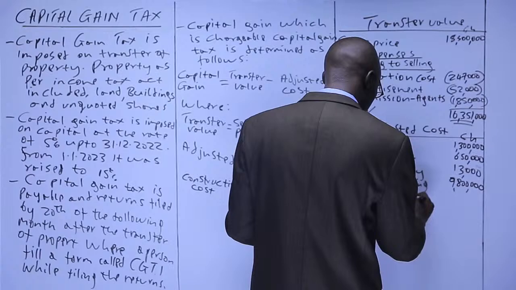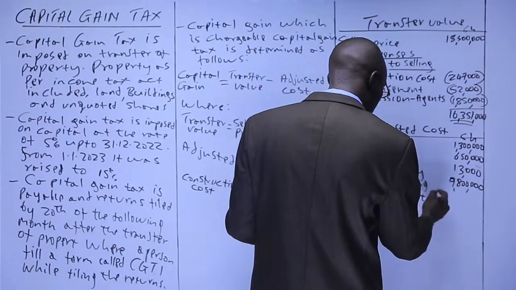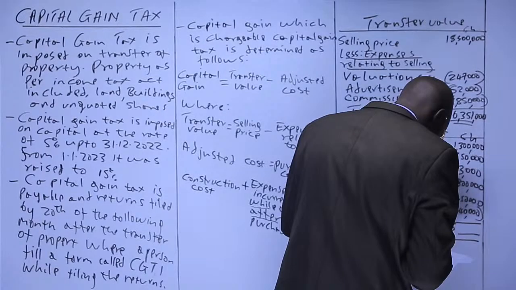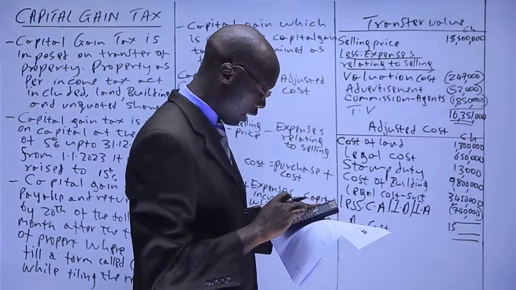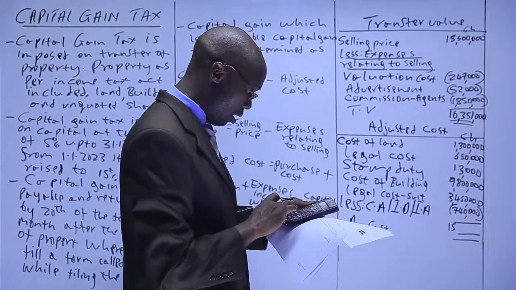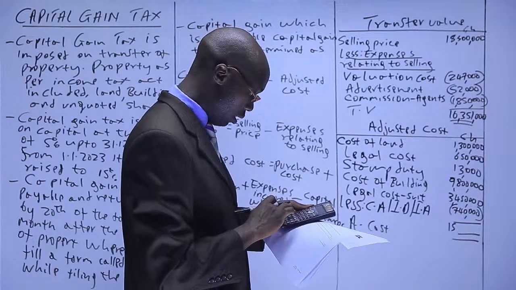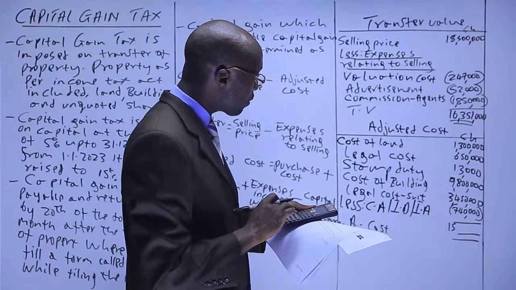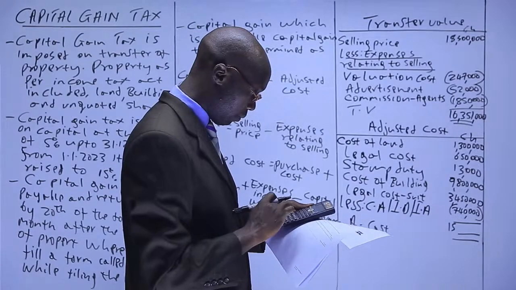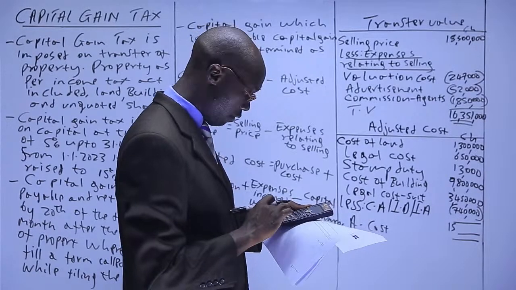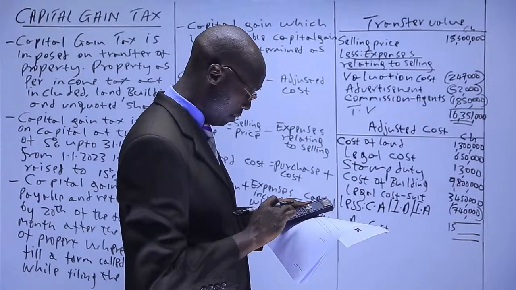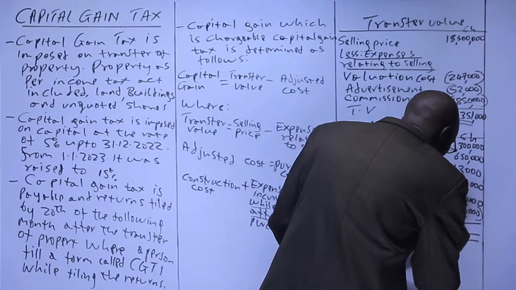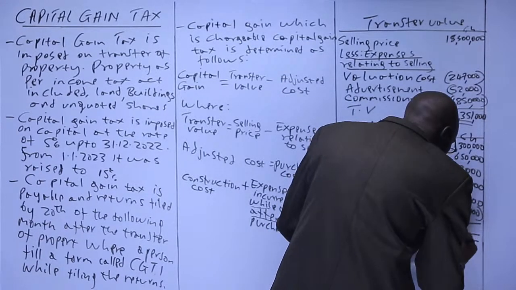Which we have as 3,400,000. The last one I have added instead of deducting, so I'll repeat: 1,300 plus 650 plus 13 plus 98 plus 3,450, then minus 740, the last one is minus, so we have 14,473,000.